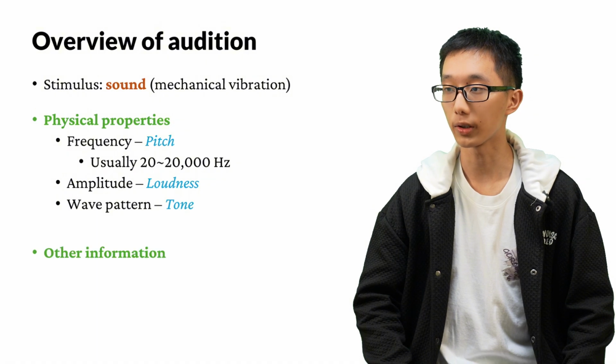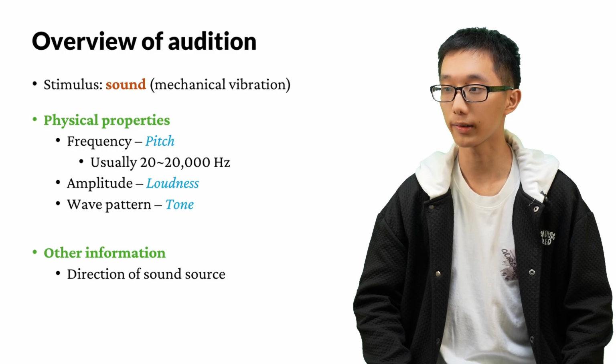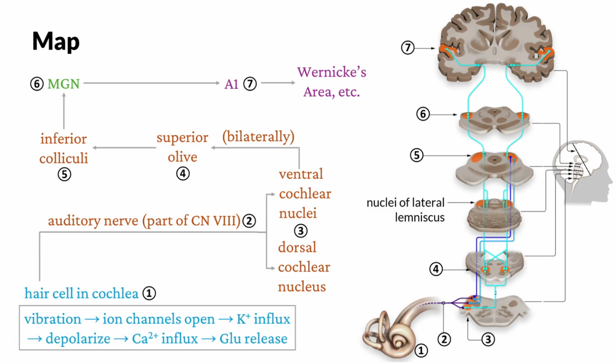Some other information related to sound are about the source of the sound. We would also like to know the direction of the sound source as well as the distance of the sound source from us. This is the map for the auditory system. On the left, we have a flowchart of how auditory information flows in the auditory system. On the right, we have a map of all auditory-related structures in the nervous system.